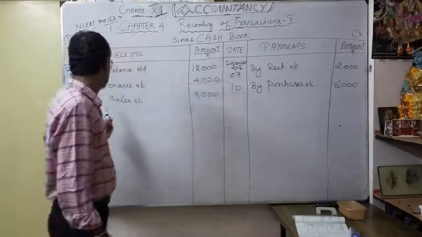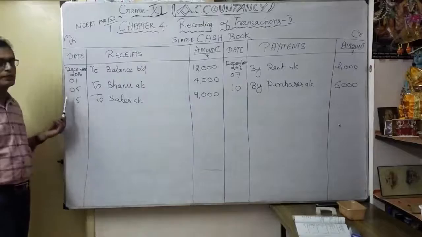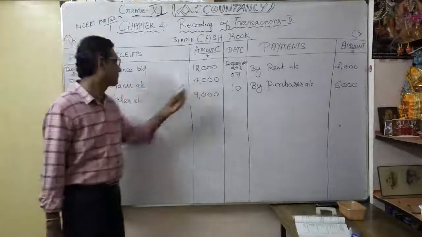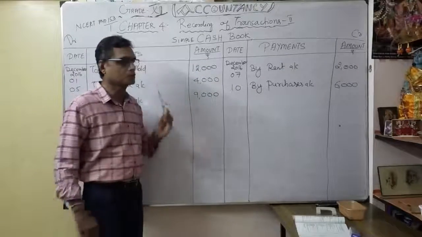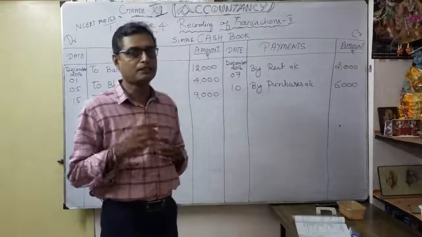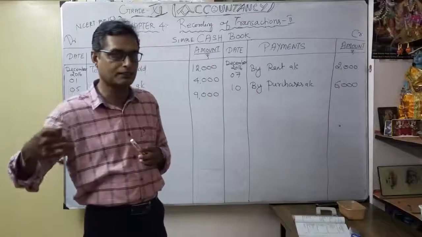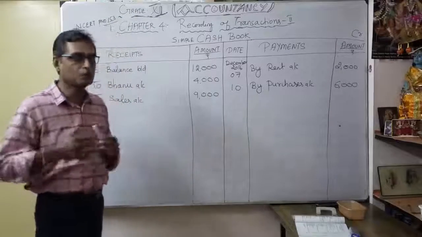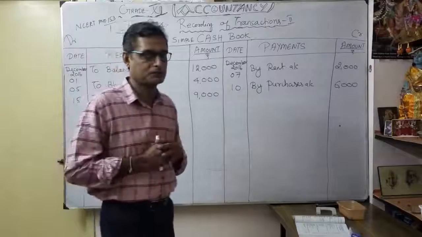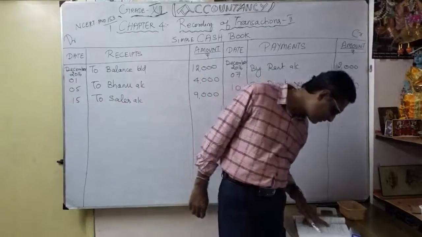Cash account debit to sales account. When did it happen? December 15th. Cash account debit to sales account 9,000. Understood? To open the sales account, by cash account 9,000, credit part. So please also open the ledger simultaneously whenever you write journal entries; it is better for learning purposes. Okay, you understood this transaction. Then what is next?